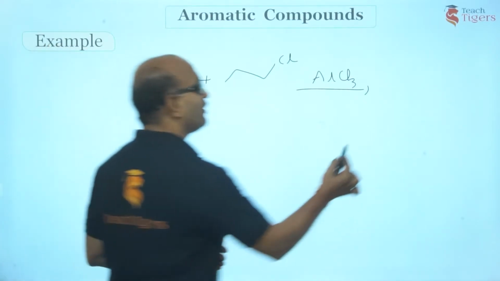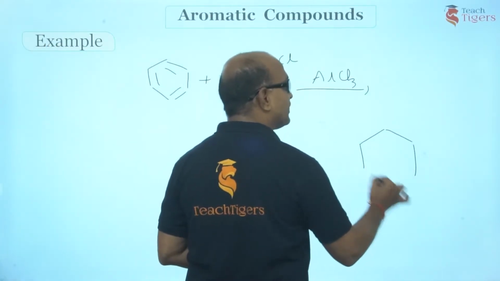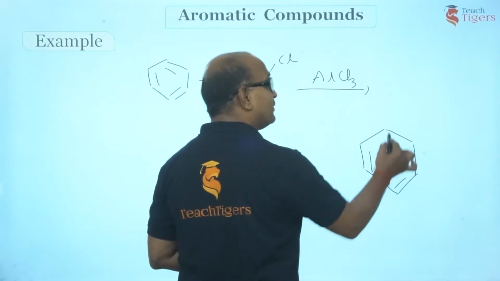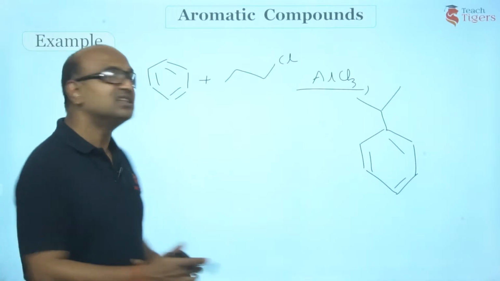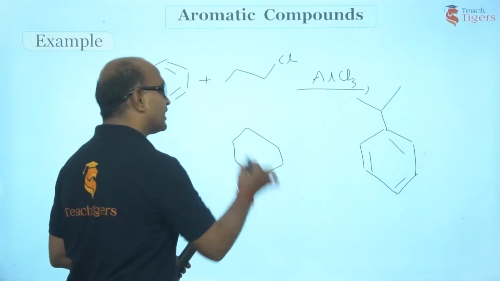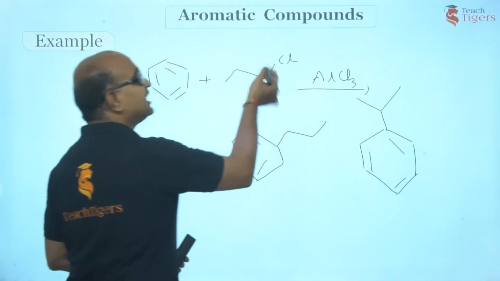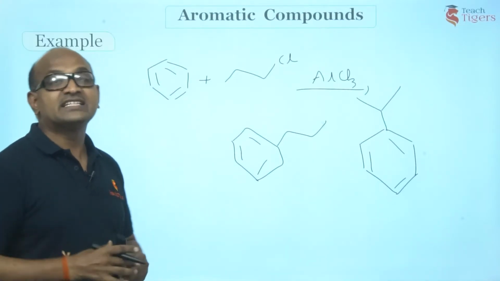So what is the product formed, guys? You expected N-propyl benzene, but you have got isopropyl benzene, cumene, as the product. This was the minor product you have got. Am I right? What is the reason, guys? The intermediate formed has undergone some rearrangement.